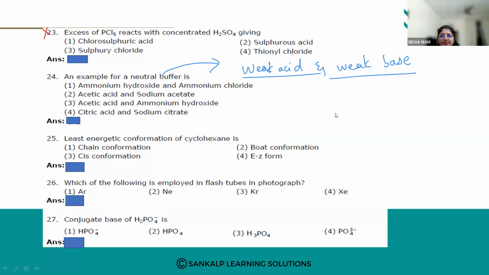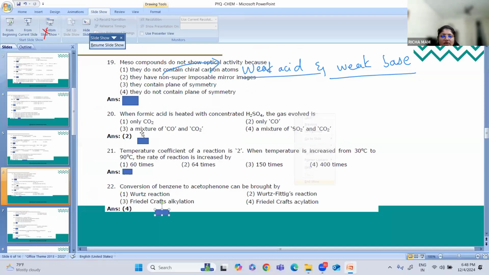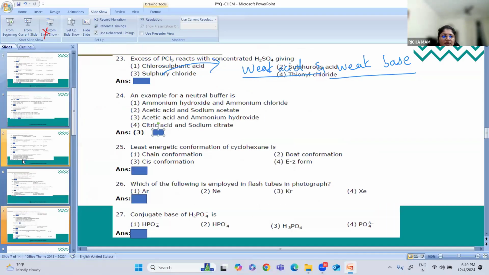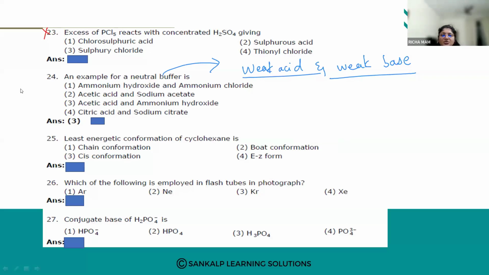What is the answer? The answer is option number 3, acetic acid and ammonium hydroxide. Acetic acid is a weak acid, and ammonium hydroxide is a weak base. So this is your neutral buffer.